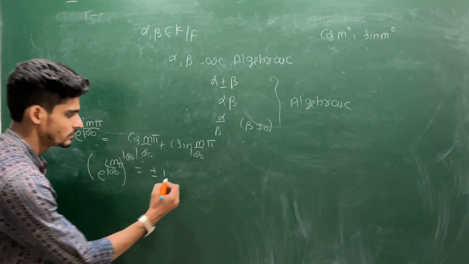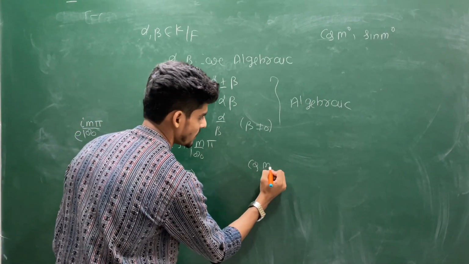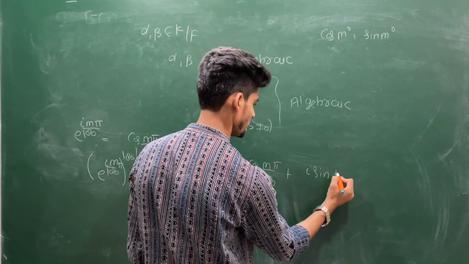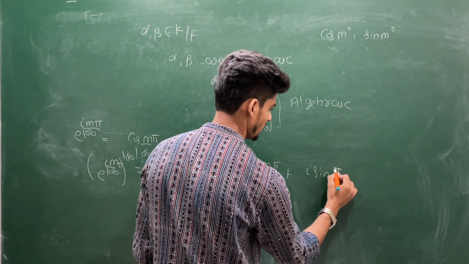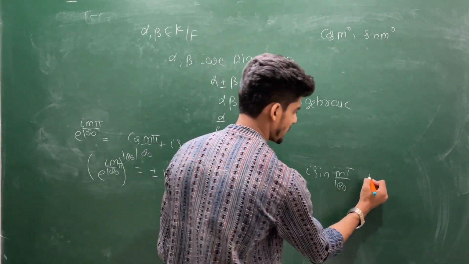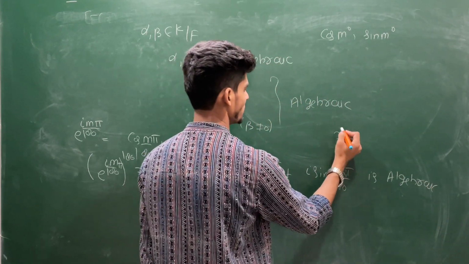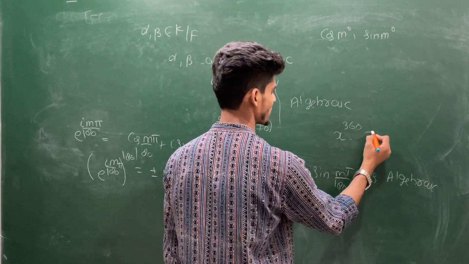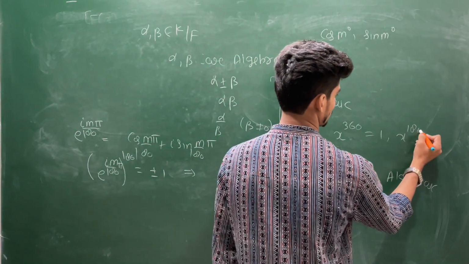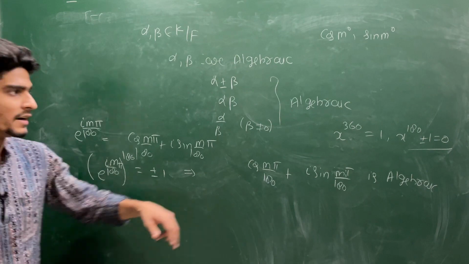That means this shows that cos m pi by 180 plus iota sin m pi by 180 is algebraic, because it is a root of the polynomial x to the power 360 equal to 1. This is the root of this polynomial, and this is defined over the rationals.